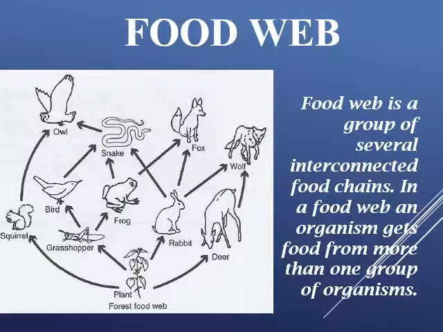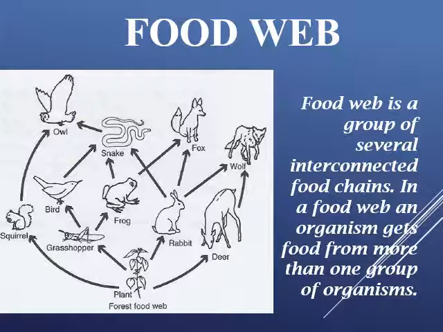Now, the interrelated food chain is known as a food web. So you can say a food web is a group of several interconnected food chains. In a food web, an organism gets food from more than one group of organisms. So, observe the pictorial diagram. A plant can be eaten by a squirrel, grasshopper, frog, rabbit, deer, or herbivore birds. A grasshopper can then be consumed by a squirrel, bird, or frog.